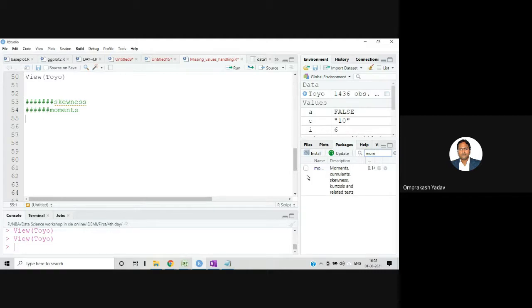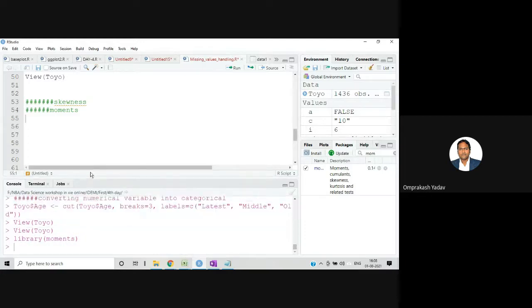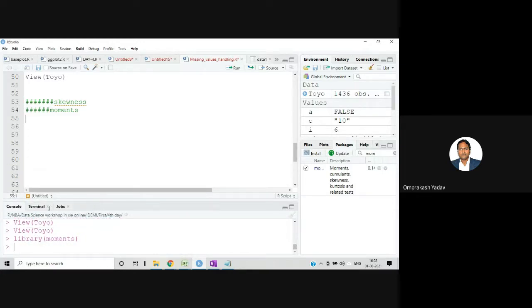Moments is there, I think. You can just click on that checkbox and it will be added. Otherwise you will have to write it. So I'll check on this, it got added, right? If you see here, library moments got imported.